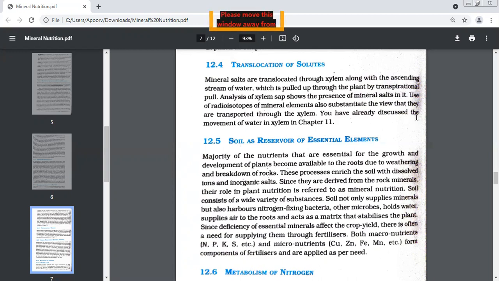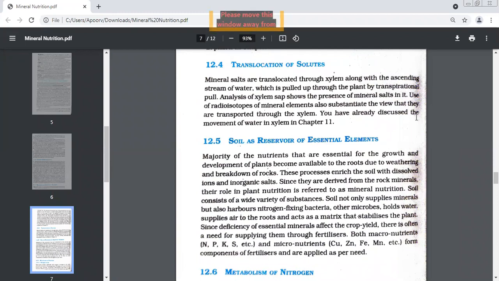Ma'am, what does this line mean? Yes, beta. Tell me, this sentence, what does it mean? It acts like a matrix to stabilize the plant. Some kind of support. Yes, stabilize means support. But this word, it acts like a matrix.